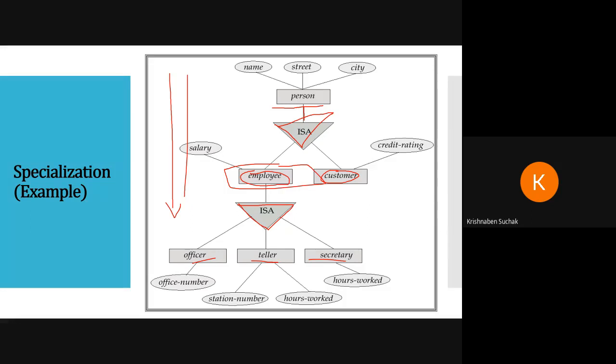Not clear? Okay, see again. Let's say there are many employees in Marwadi University. Employee does not mean only faculty or only peon. We all are employees. The main group is employee and the subgroups would be faculty, HOD, dean, peon, sweepers, everyone. We all are at one level, and that is specialization.